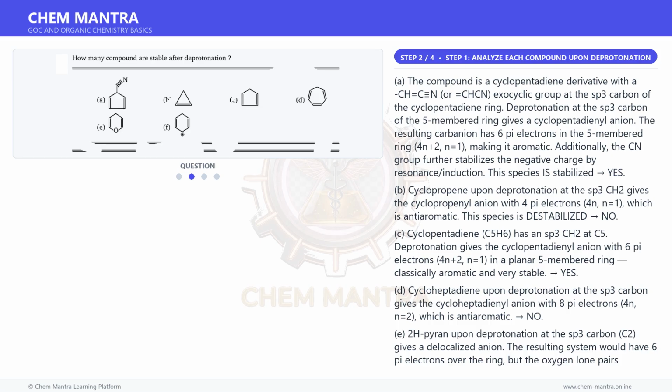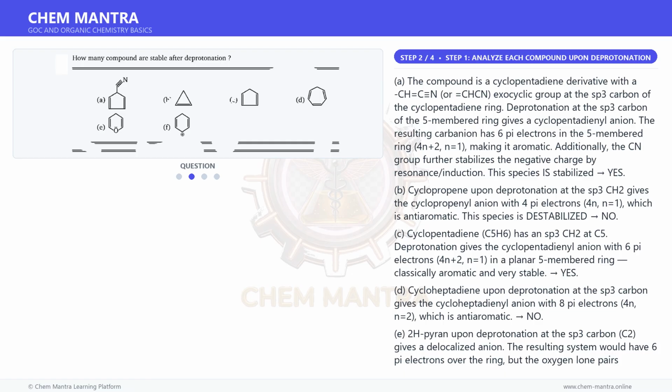A. The compound is a cyclopentadiene derivative with an exocyclic group, CH=CHCN, at the sp3 carbon of the cyclopentadiene ring. Deprotonation at the sp3 carbon of the 5-membered ring gives a cyclopentadienyl anion. The resulting carbanion has 6 pi electrons in the 5-membered ring, 4n plus 2, n equals 1, making it aromatic. Additionally, the CN group further stabilizes the negative charge by resonance and induction. This species is stabilized. Yes.